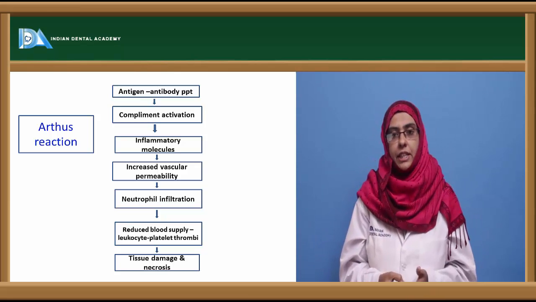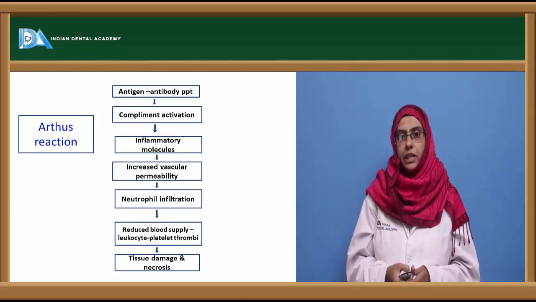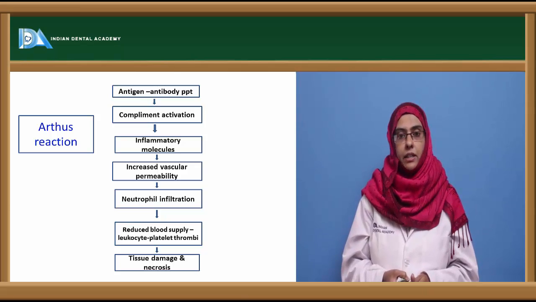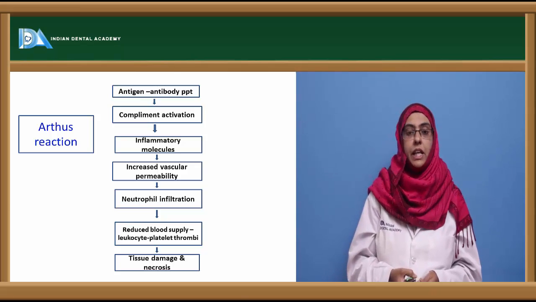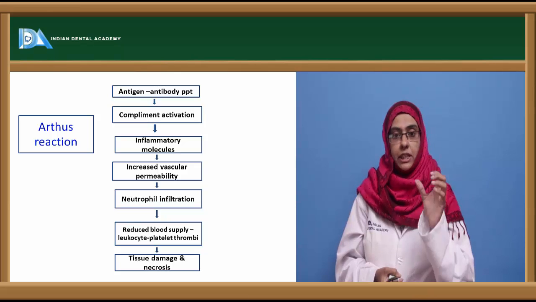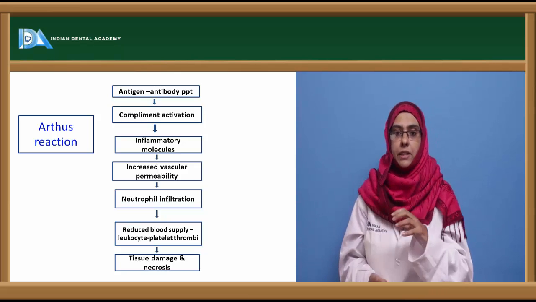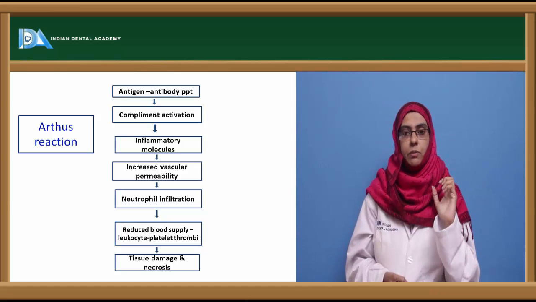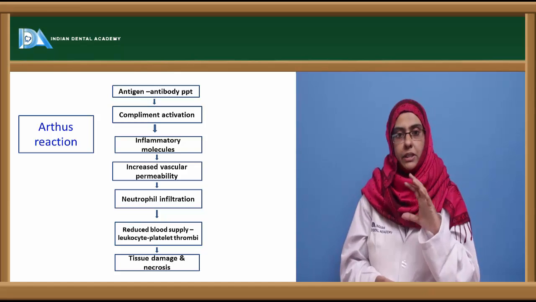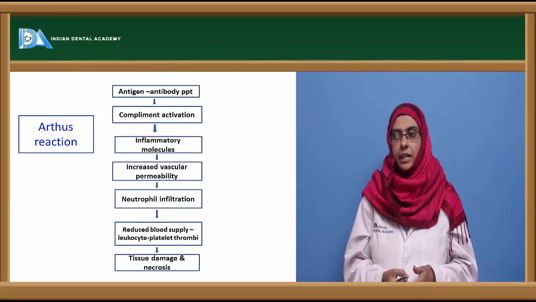So there is an exaggerated inflammatory response during the course of the antigen antibody complexes that are formed, and due to this you can also see increased vascular permeability and neutrophil infiltration. Now these antigen antibody complexes go and hide themselves in various parts of the body. So during the extraction process of these antigen antibody complexes, it so happens that the damage is more to the host rather than the antigen antibody complex.